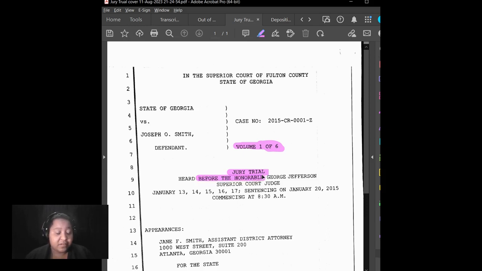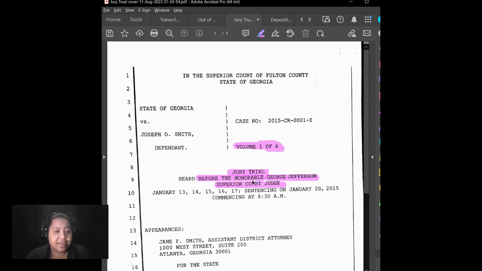Now, you need to make sure to include the judge's name, of course, listing "before the Honorable," because it is a show of respect that the judges have earned that this is listed in our transcripts. And then you will list the judge's specific name and title. In this particular case, this is a Superior Court judge. In our first example, it's a Superior Court judge as well, so no need to bounce back and look at that one.